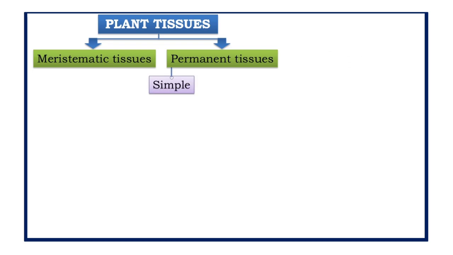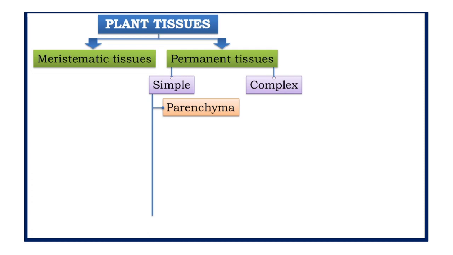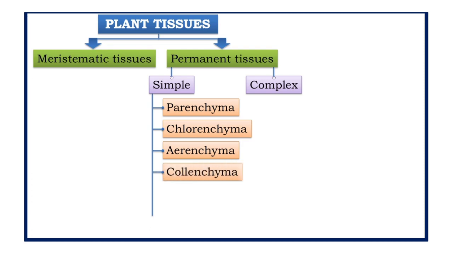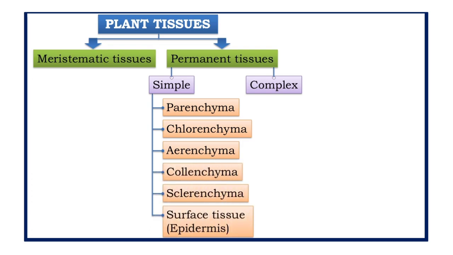Now permanent tissue is further classified as simple permanent tissue, that is made up of only one type of cell, and complex permanent tissue, which is made up of more than one type of cell. Under simple permanent tissue, we have 6 types. First is parenchyma, second chlorenchyma, third aerenchyma, fourth collenchyma, fifth sclerenchyma, and surface tissue, that is the epidermis.